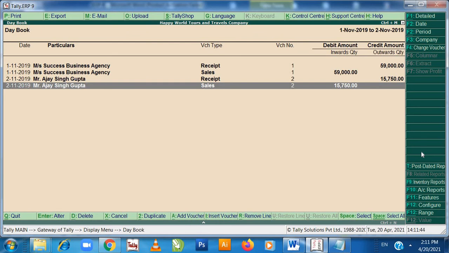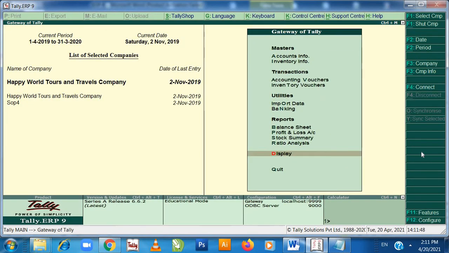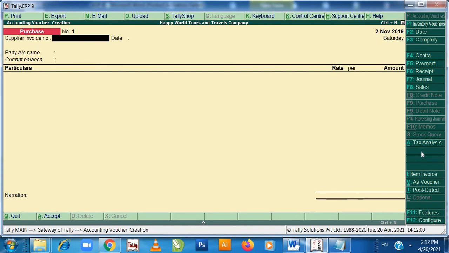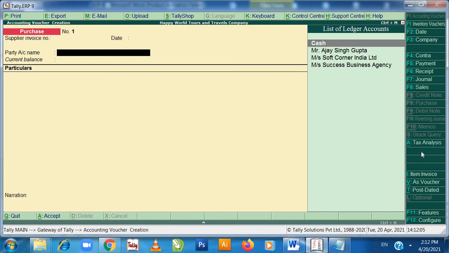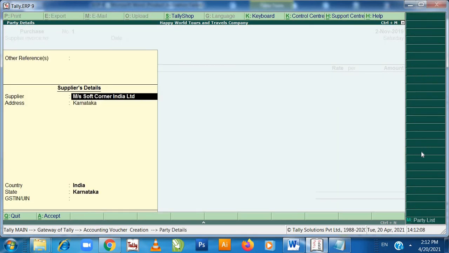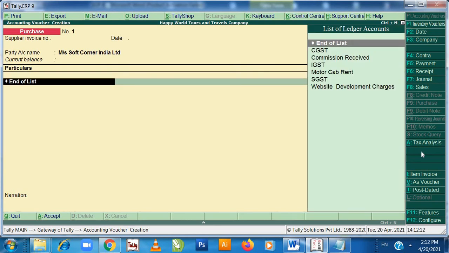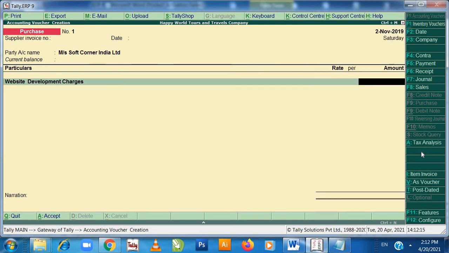Now we need to do the entry of purchase and payment. Go to accounting vouchers. You have paid rupees 20,000 for website development charges. So this will go in the purchase, F9, because you had paid on 2nd of November. The party name is Mrs. Soft Corner. Press enter, enter, enter. The payment is for website development charges. How much payment we have done? We have done the payment of 20,000.